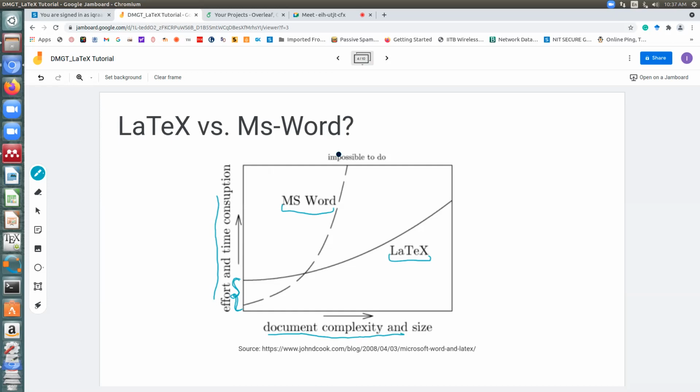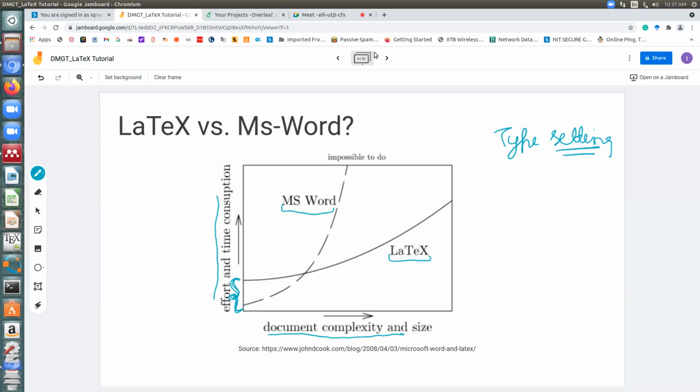But in LaTeX, once you are done with the learning period and you keep on using it, you'll see that LaTeX will smoothly handle all the typesetting issues. Typesetting means arranging your figures, arranging your document, all those things, which are done automatically by LaTeX, and which is not there in Word or other software. And that's where LaTeX comes into the picture. It solves all your typesetting problems.